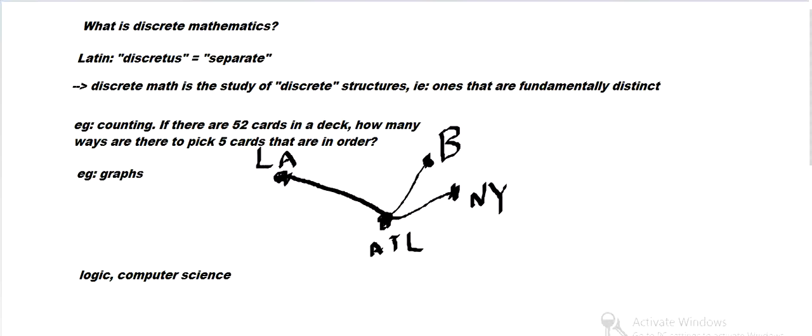There are a lot more applications of discrete math. I think we saw networks and roads or airplanes. We can also model Facebook.